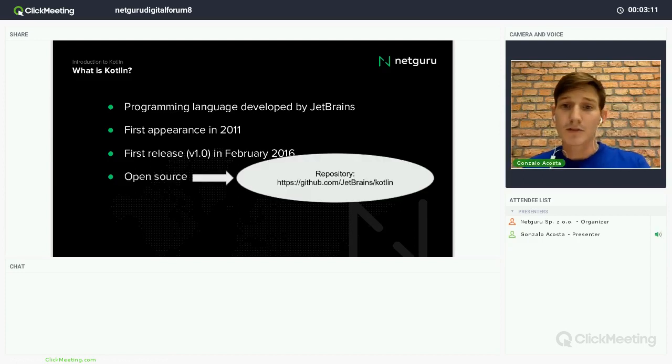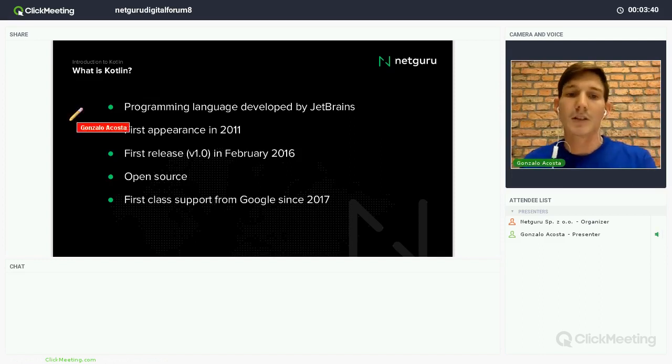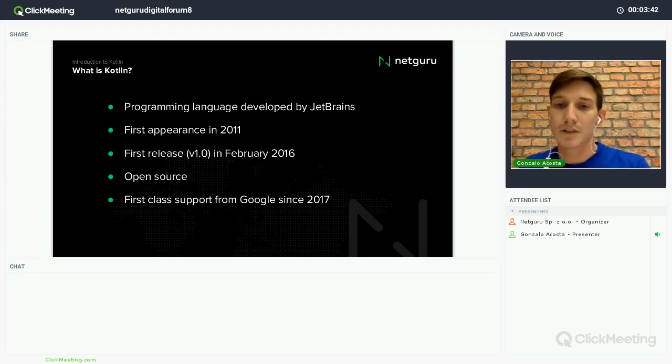Like I said, it's open source. You can check the repository in that GitHub repository. And from 2017, it includes first-class support from Google. What does it mean? That, for example, Android Studio 3.0 includes Kotlin out of the box. You don't need to install any extras or plugins to use it.